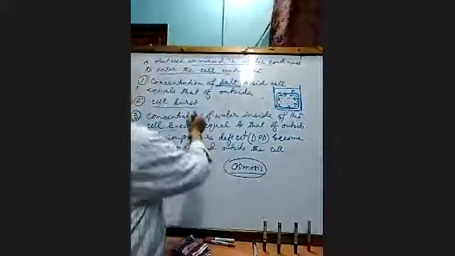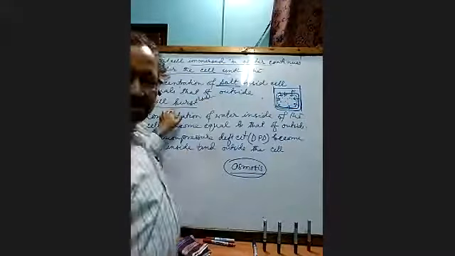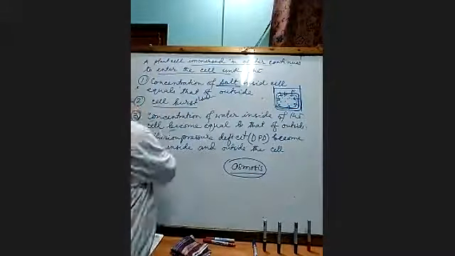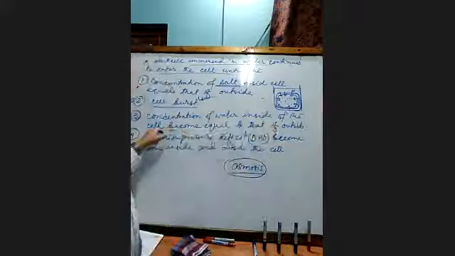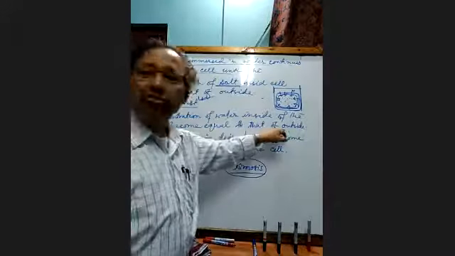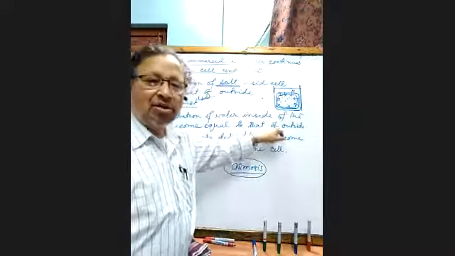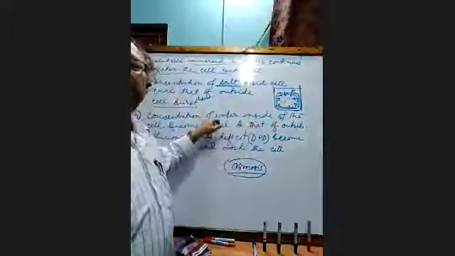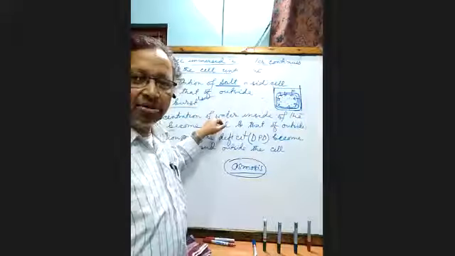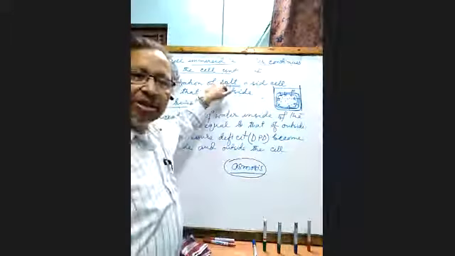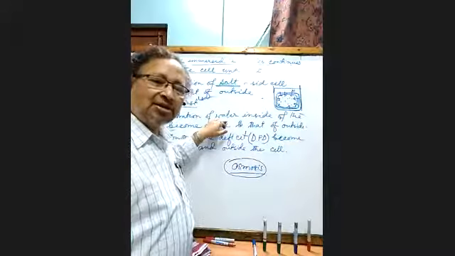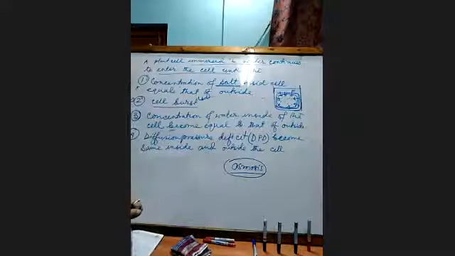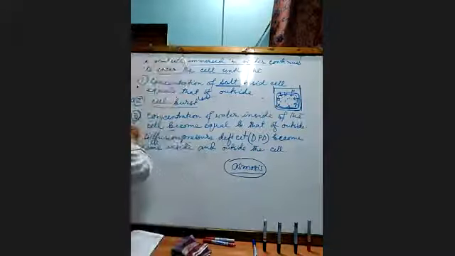So in a plant, the cell does not burst. Concentration of water inside the cell becoming equal to that outside is also not true, because it talks about the solvent concentration, while the earlier option talked about the solute concentration. So this is also wrong.